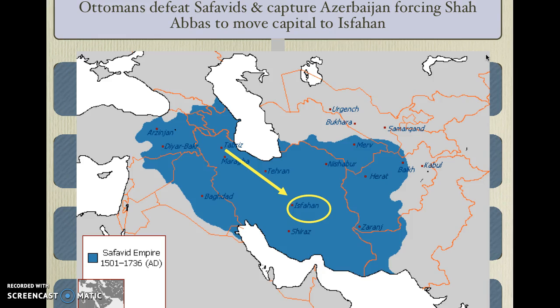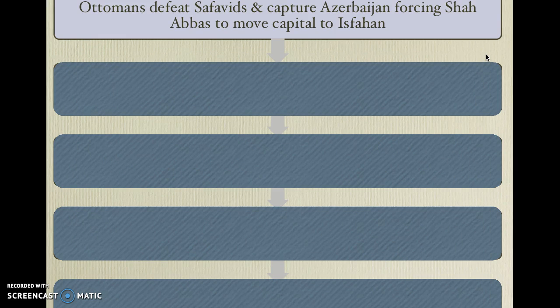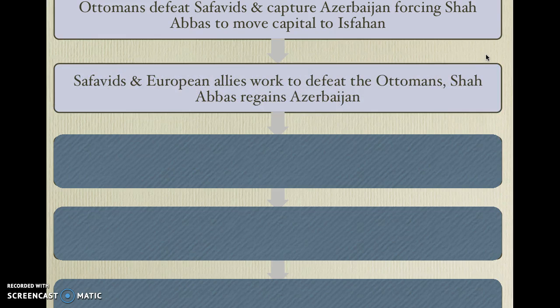But Shah Abbas, he worked smart, not hard. Shah Abbas realized the reason why we couldn't win is because the Ottomans were better. Their technology was better, their training was better, their army was better. So what he's going to do is reach out to the rivals of the Ottomans, the Europeans. Shah Abbas is going to hire Europeans to come to the empire to train his army in modern warfare, to train his army on how to use firearms, to train his army on how to use artillery. And then the Safavids and the Europeans are going to tag team with each other against the Ottomans, their fellow rivals. And he's able to regain Azerbaijan.